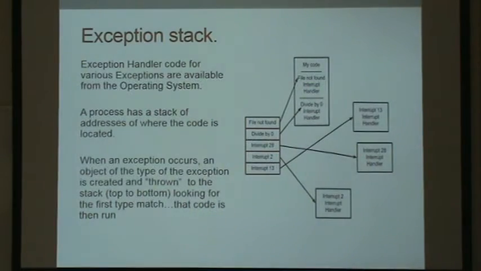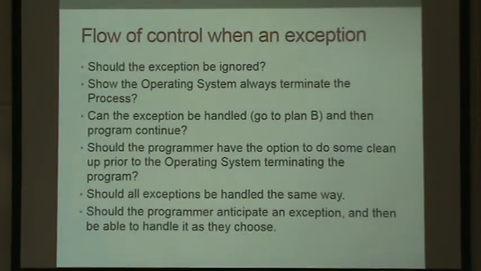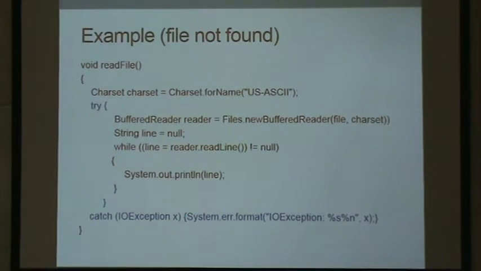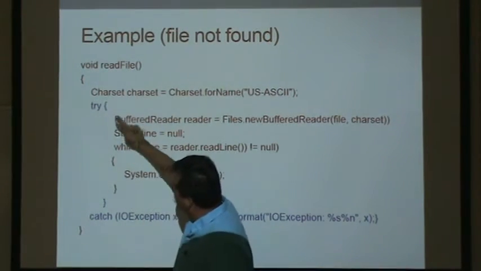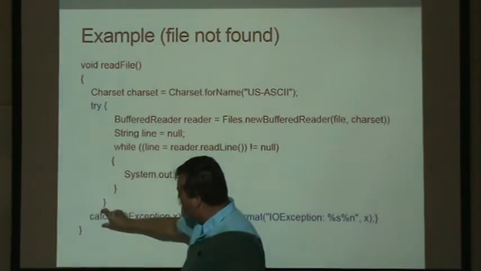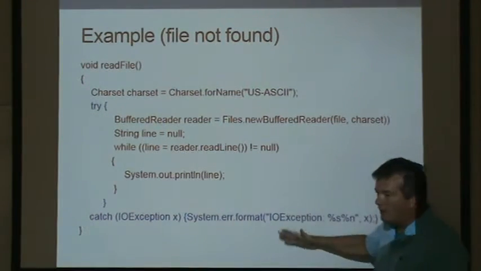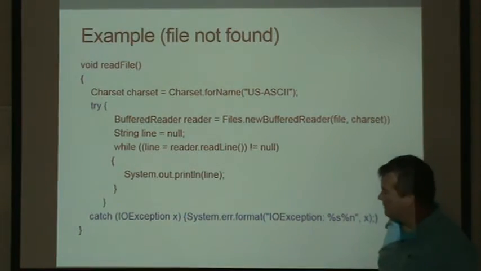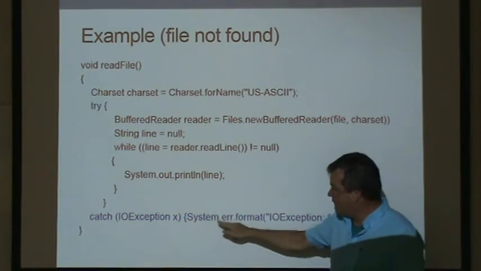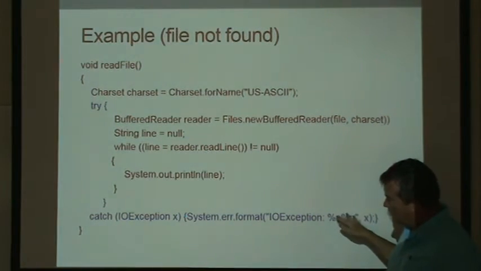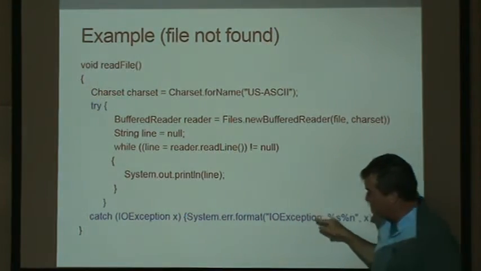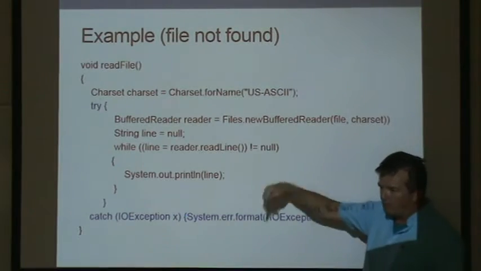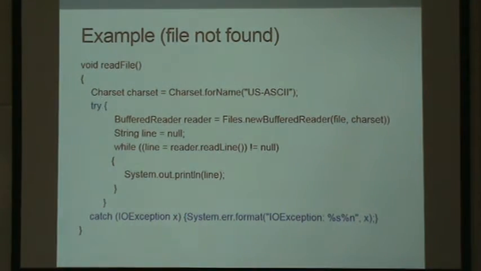So the way, like I said before, the way we can do this is by saying from this point to this point, I'm going to try this code, and put this exception handler on the stack, add it on top of the stack. And then once this thing is finished, it will come back to where it came from, unless we specifically say take the exception and rethrow it back into the stack for further handling.